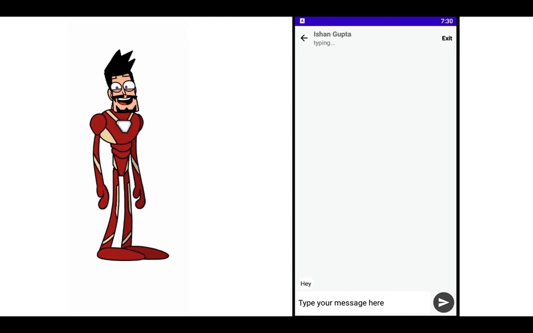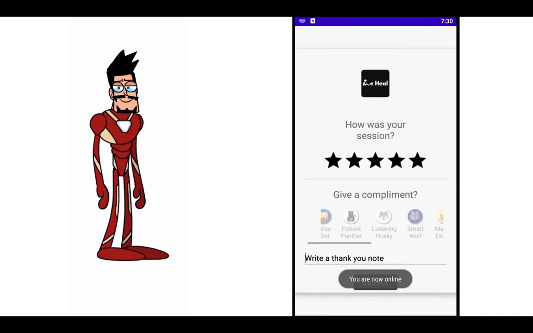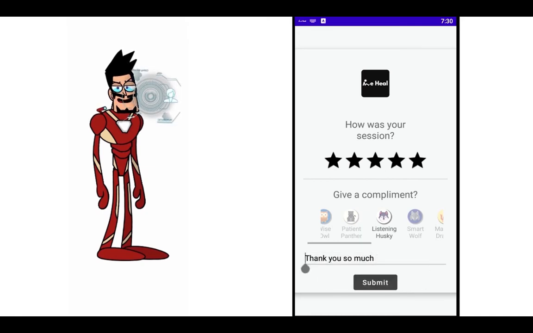So now while you can see my name on the screen, if you are taking help, then you appear anonymous on the other end. Like I cannot show you right now, but on my mobile screen it shows this person anonymous. And after the chat you can rate your chat session and give a nice thank you note or a review to the healer, whatever is the case, right? You can just write thank you so much for helping me out or whatever. But since this was just a chat session, I'll just probably skip this as of now.